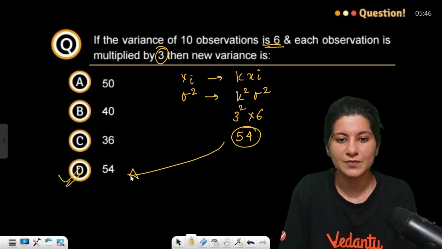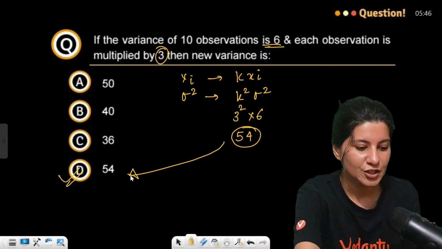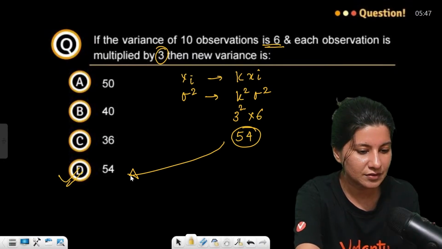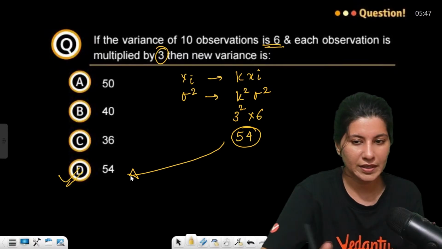Option D. Shortcut, guys. Shortcut. 54. Okay.